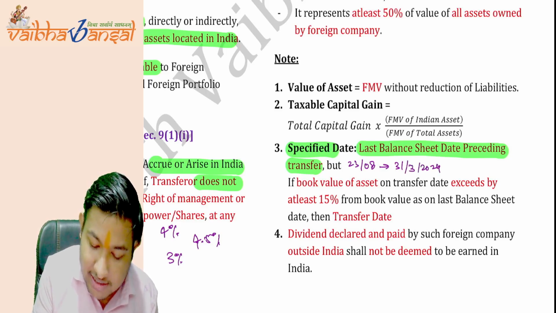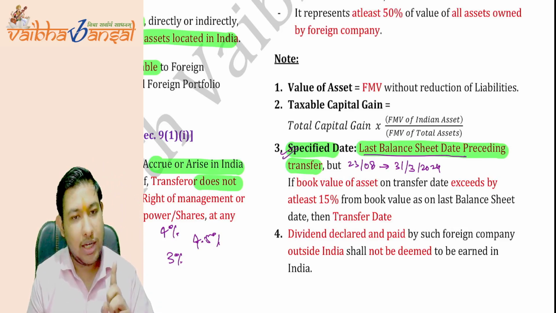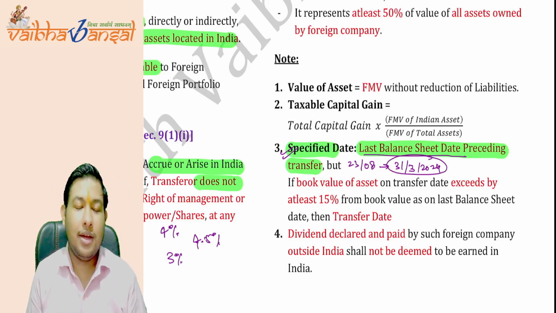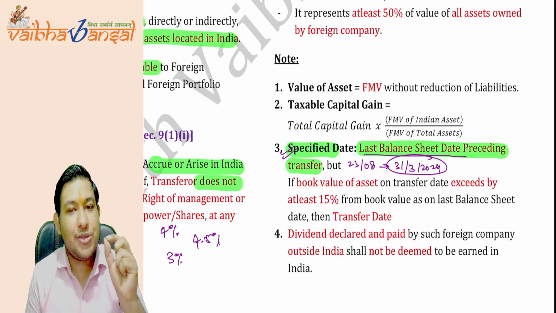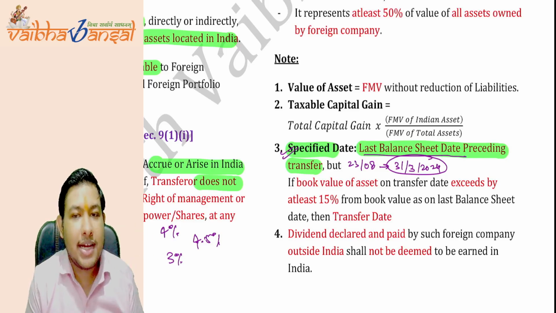So the last balance sheet date will be the specified date. This is the specified date, which will be the valuation date. So we have to value the assets on this date. But in one case, the specified date will be treated as the transfer date. The transfer date will be treated as the specified date.